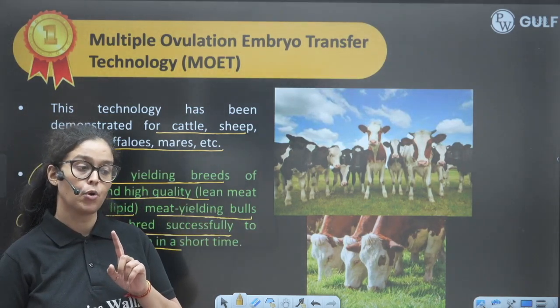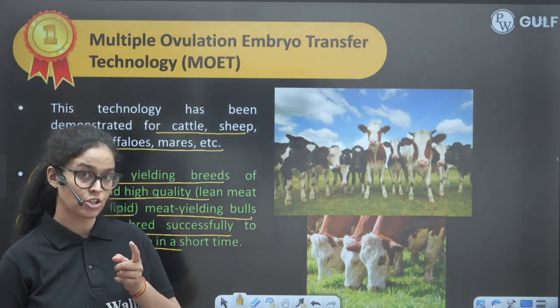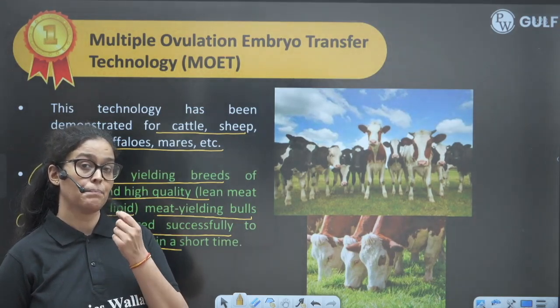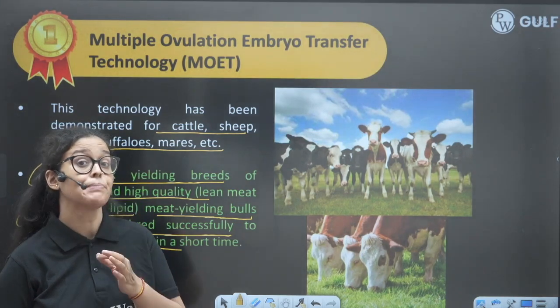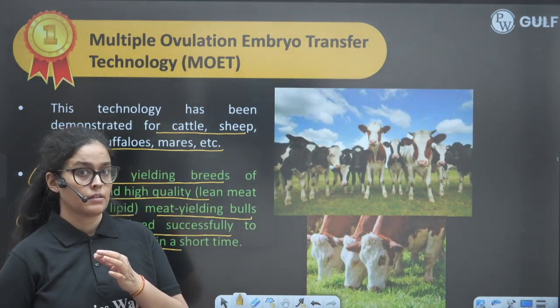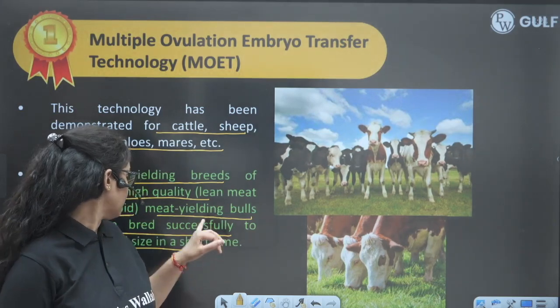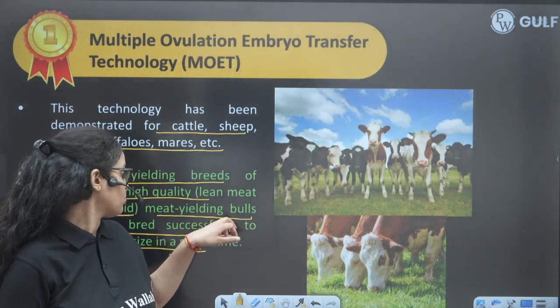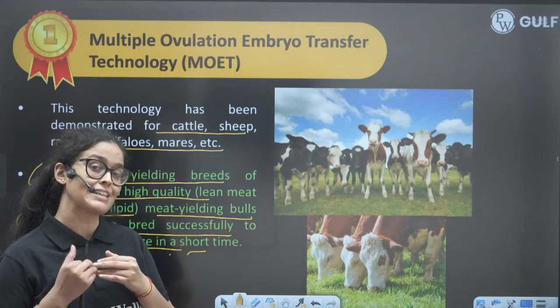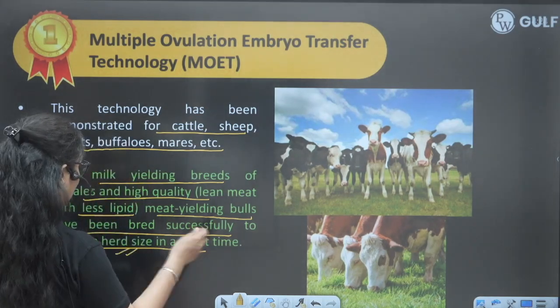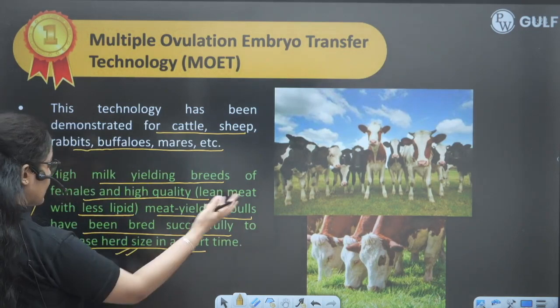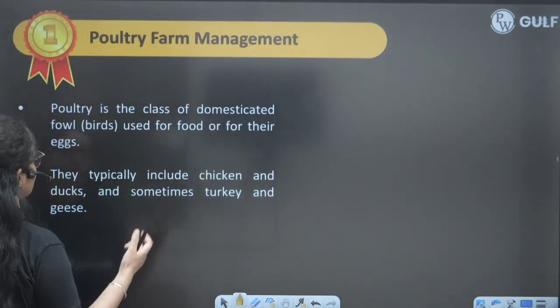So we just want to produce a cow with high milk production. We want to produce the bull who will give us good quality of milk, good quality of meat, right? So you can imagine that we are using them, and also MOET is used to increase the size of the herd, right? Herd size means animal size, right? Their numbers, we can increase their numbers in shorter time.